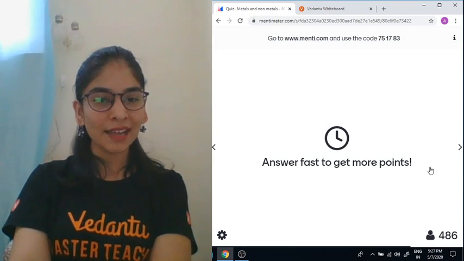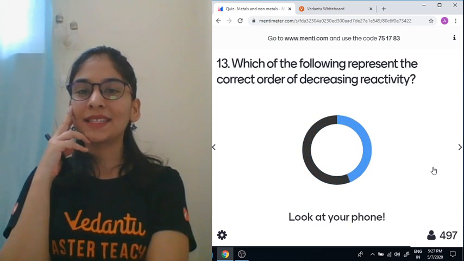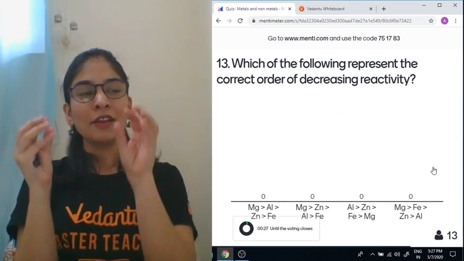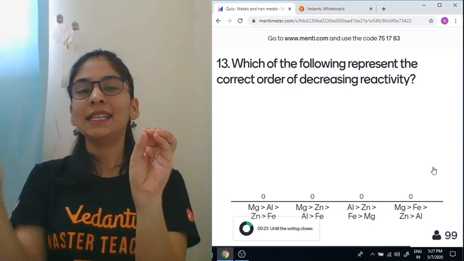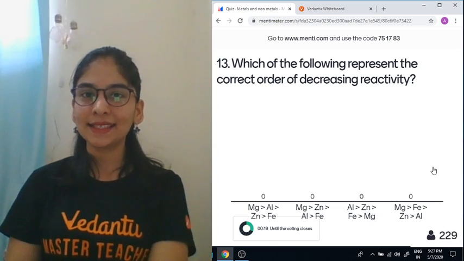One more question everyone. Meena ji, do it. Which of the following represent the correct order of decreasing reactivity? Means the order, first we start with very high reactivity, then reactivity decreases. I hope you all remember the reactivity series.